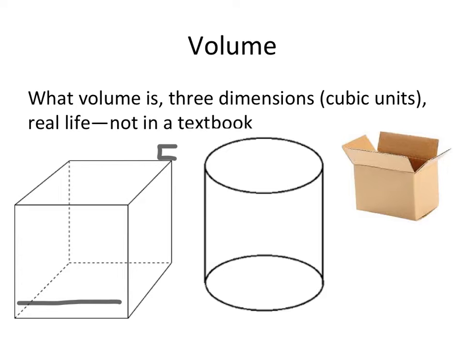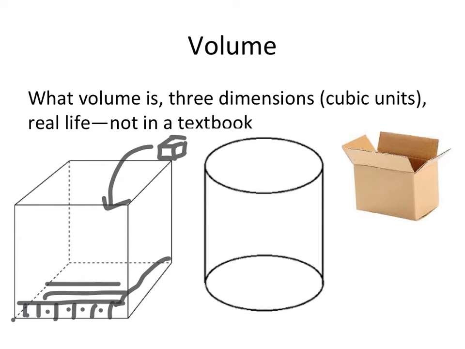So if I take small cubes that are about this big and I fill my shape with them, I'm going to make a row of those cubes. And I might end up with 1, 2, 3, 4, 5, 6, 7 of them in a row. And then I would continue to fill the bottom until I had a solid layer of those blocks.